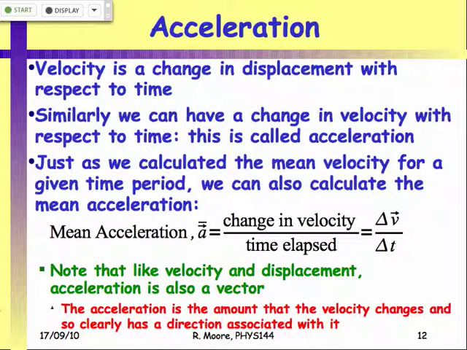It's not the rate of change of position of the object, it's the rate of change of the velocity, which itself is the rate of change of position of the object. So it's a little bit of a complicated concept to get around. I'm sure you've encountered this before, but you do need to remember that it's not the same as the rate of change of position. It's the change in the velocity, not the rate of change of position.